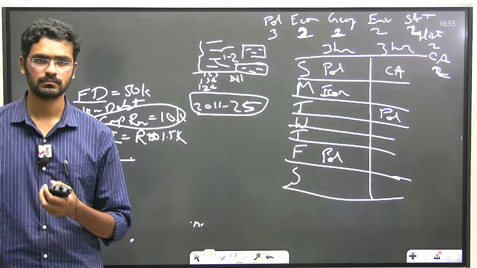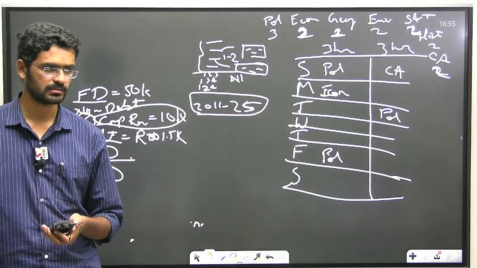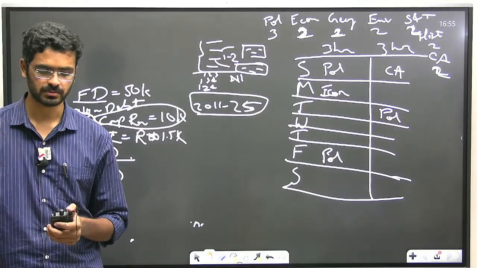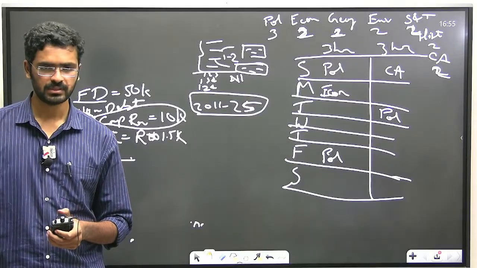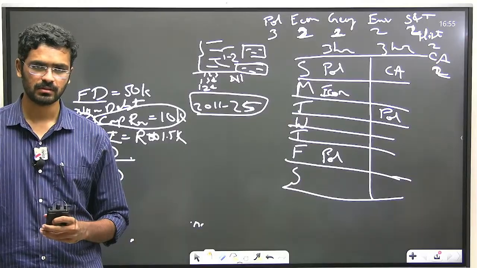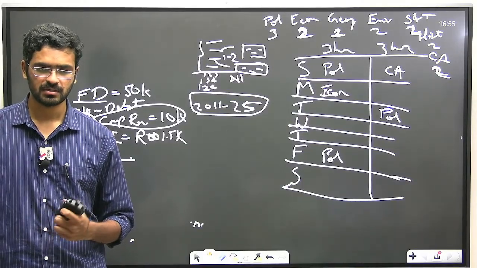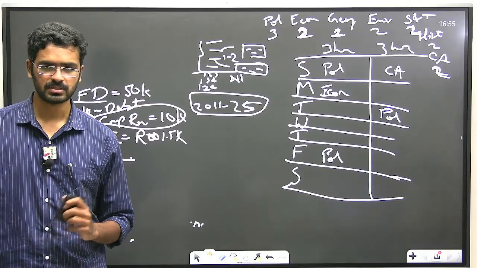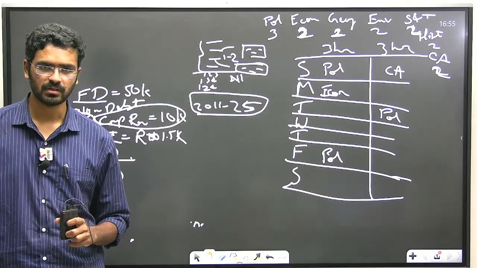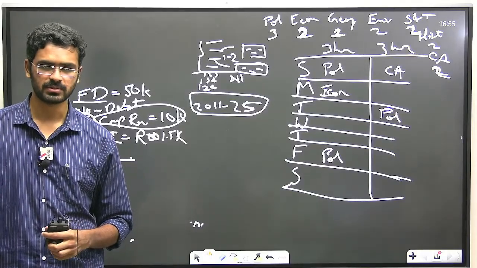Sir, how to choose Optional? I will tell 3 factors based on which you can judge your optional. First thing is, filter out what optionals are performing good, or what optionals you feel that you are not having a disinterest in, or you will be able to at least allocate 3 to 4 hours every day consistently for 2 years. So look at the syllabus of the optional.